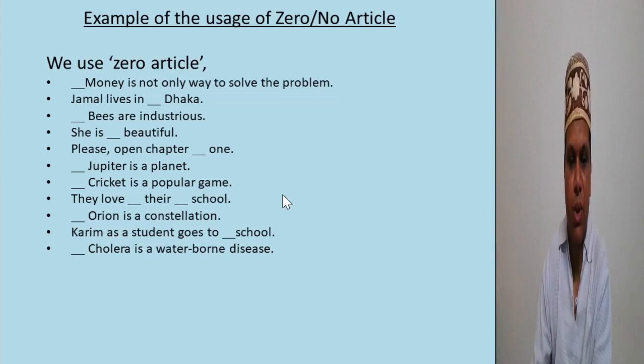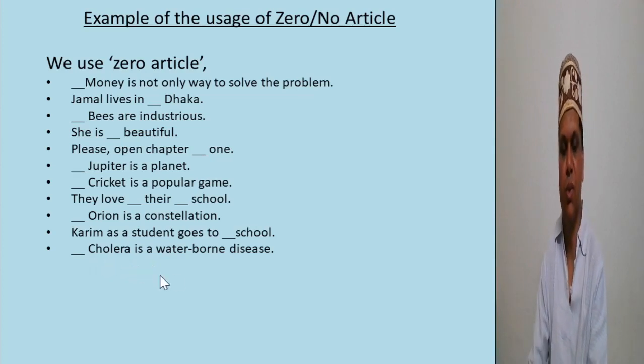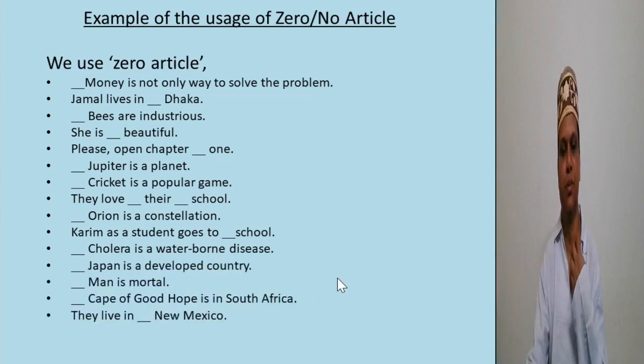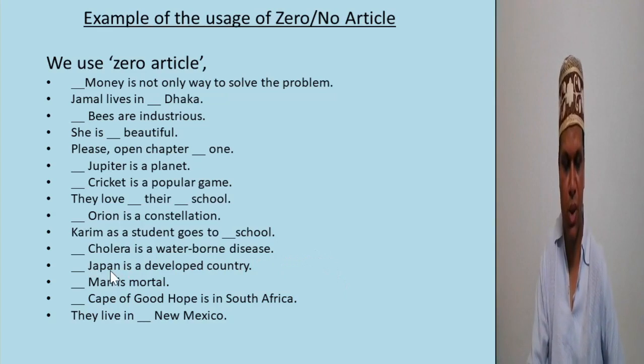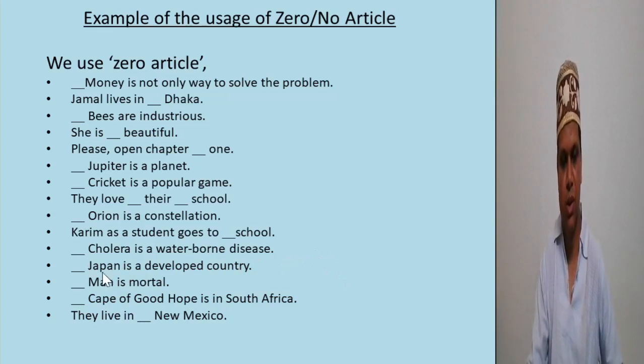Cholera is a waterborne disease. Cholera is the name of a disease. So before the name of a disease, we do not use any article. Japan is a developed country. Here, Japan is a one-word country name. So before Japan, we do not use any article. Man is mortal. Here, man refers to the human race. So before man, we do not use any article.